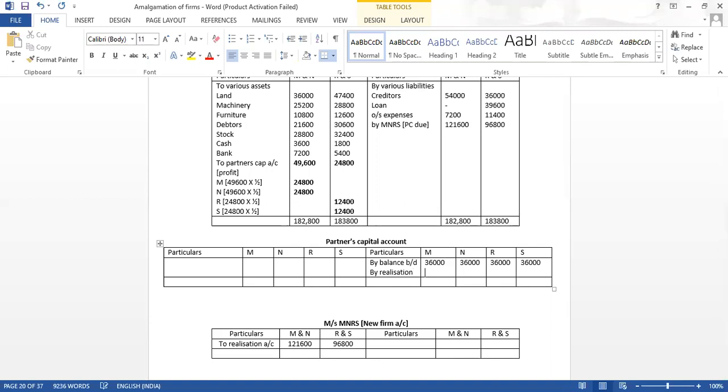How much is it coming? 24,800 and 12,400. Now take the total. How much is this coming? Add both of them. 6,800 and here it is coming, how much is it coming? 48,400. So same we will copy.